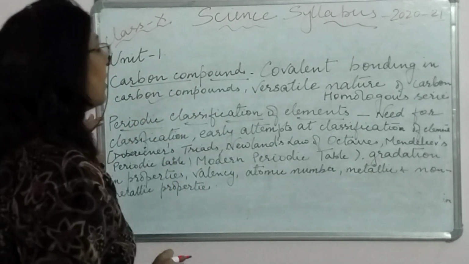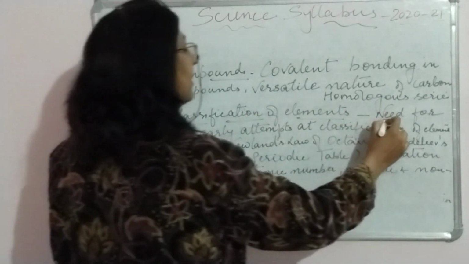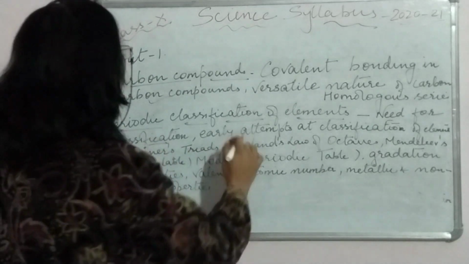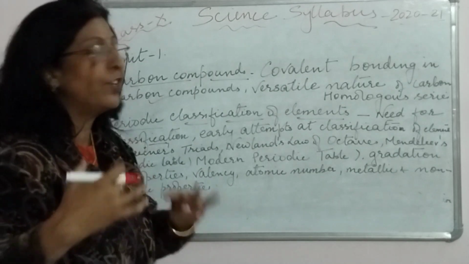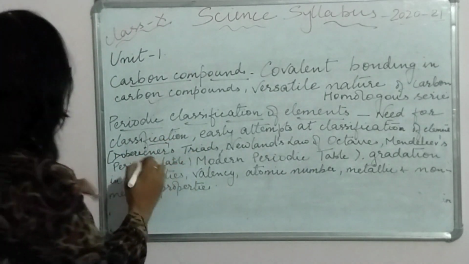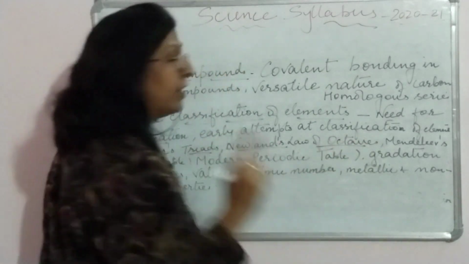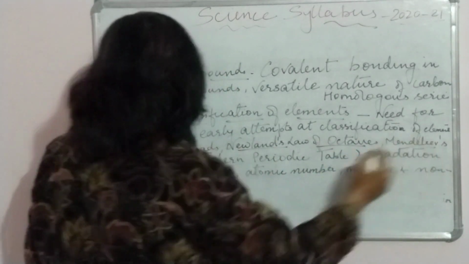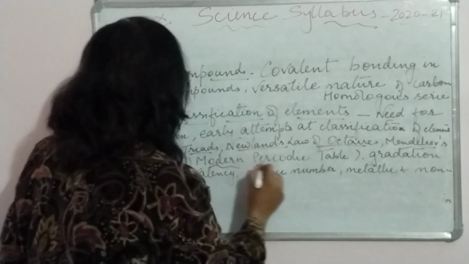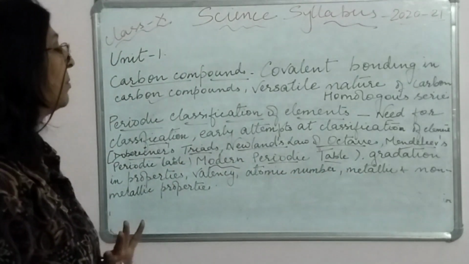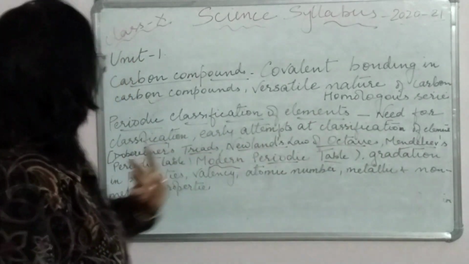Then comes periodic classification of elements, and in that need for classification, yes, this has to be done. Why is classification important? Okay, early attempts of classification of elements, और ये अलग अलग लोगों ने classification की कोशिश की, तो वो सारे हमको करना होगा. Döbereiner's triads, this we have to do. Okay, Newlands' law of octaves, that is also to be done, and Mendeleev's periodic table, this is also to be done. And the modern periodic table is the accepted one, तो ये modern periodic table भी करना है.